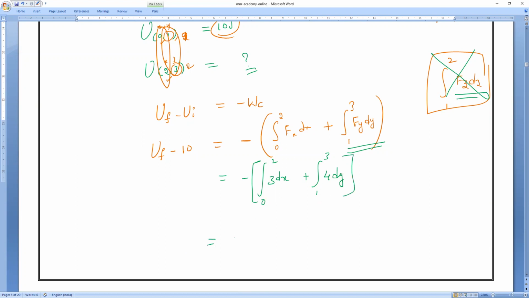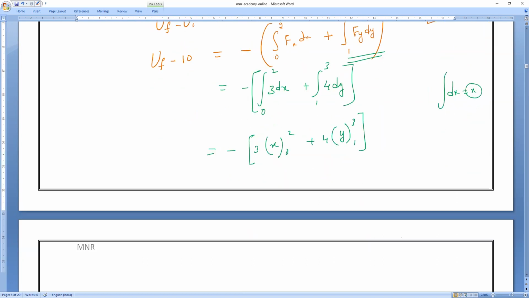So everybody do it now. The 3 remains constant, so I take it outside. Integration of dx gives x, with limits 0 to 2, plus 4 outside, integration of dy gives y, with limits 1 to 3. Minus of this is the final potential energy minus 10. So 3 into (2 minus 0) plus 4 into (3 minus 1).